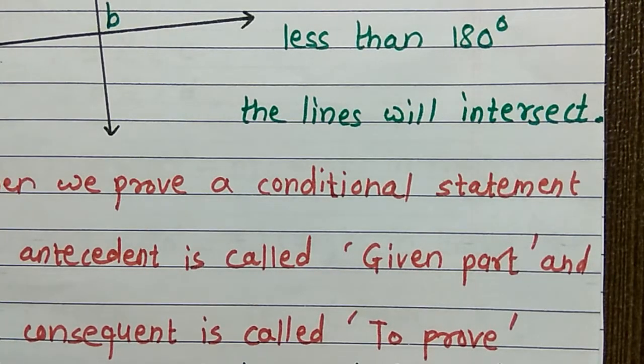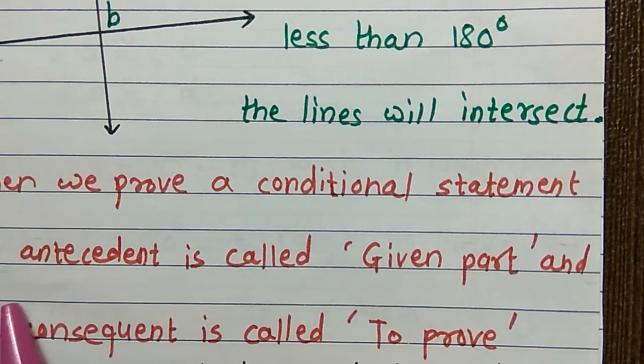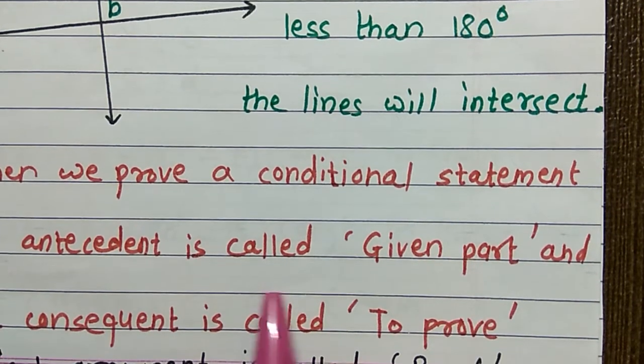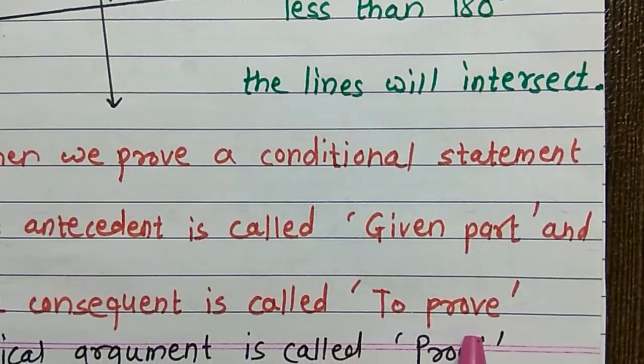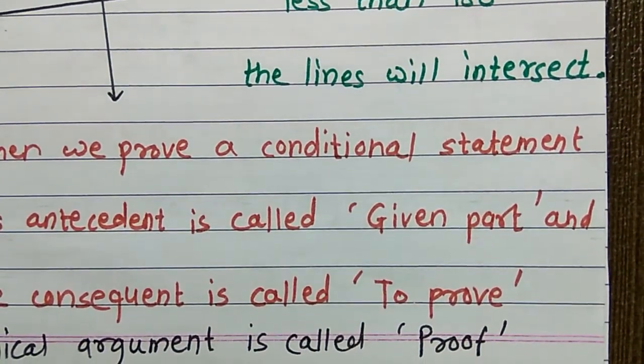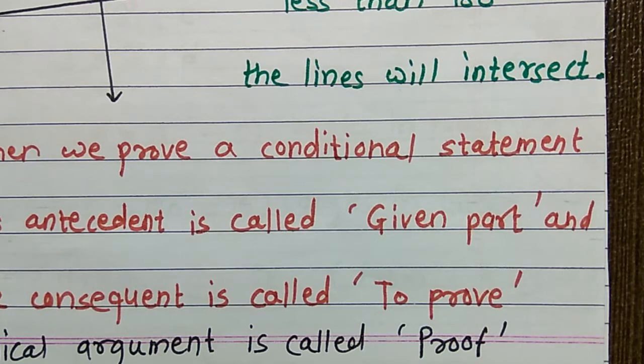Yesterday, we have learned about the conditional statements. When we prove a conditional statement, its antecedent is called given part and the consequent is called to prove. And the logical argument for this statement is called the proof.